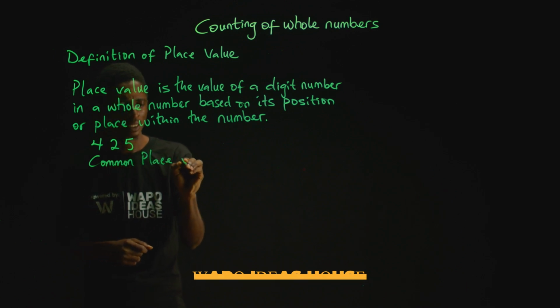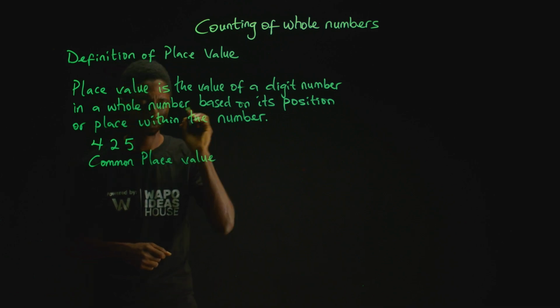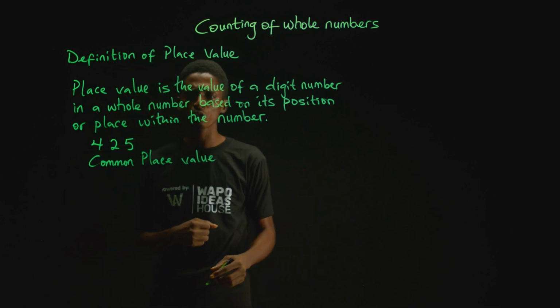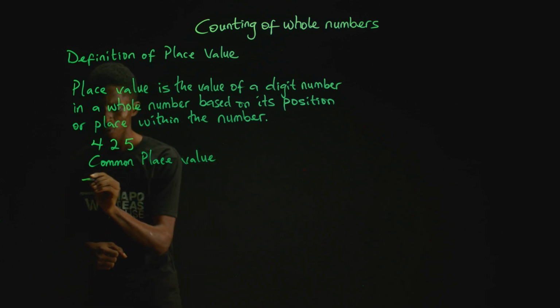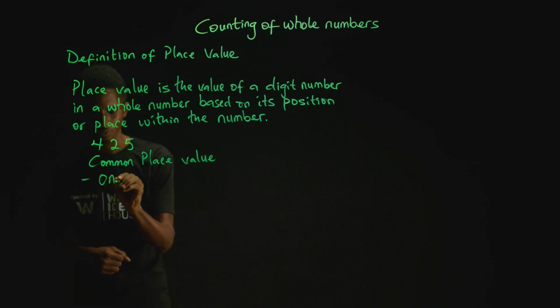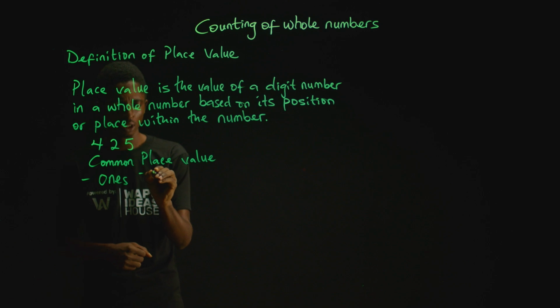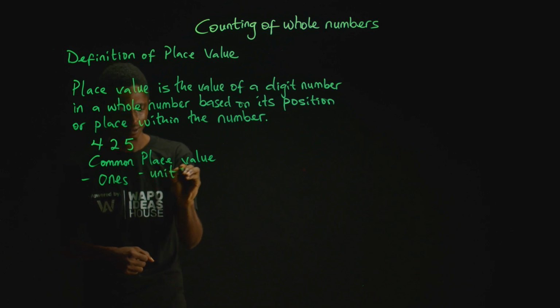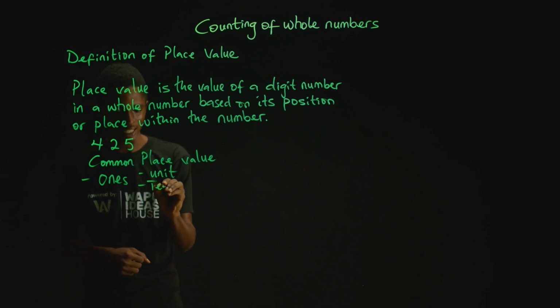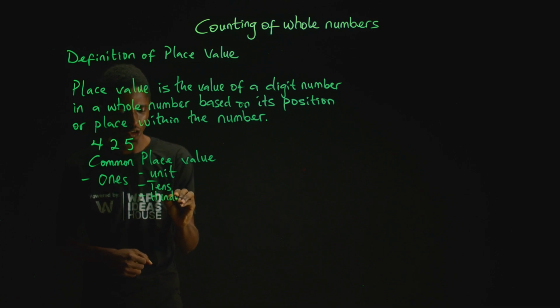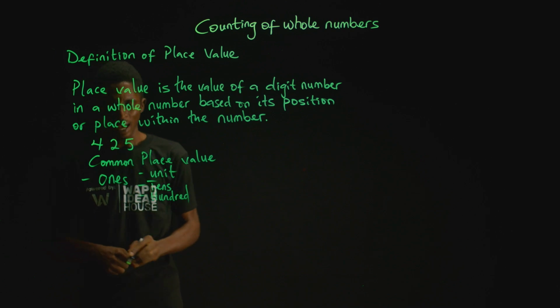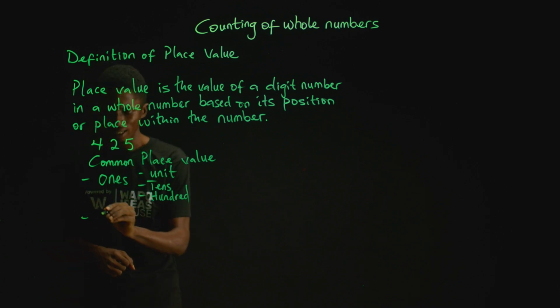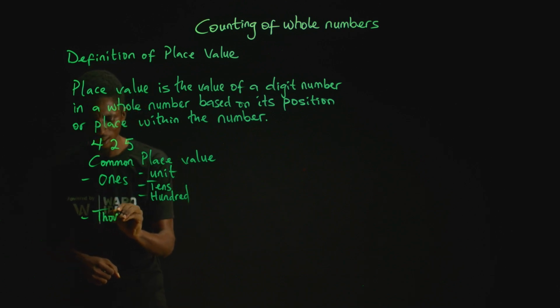The common place values we have are the ones which include your unit, tens, and hundred. Another place value we have is the thousands.